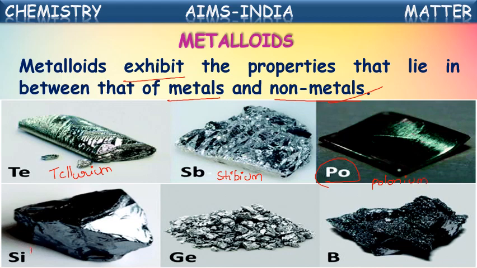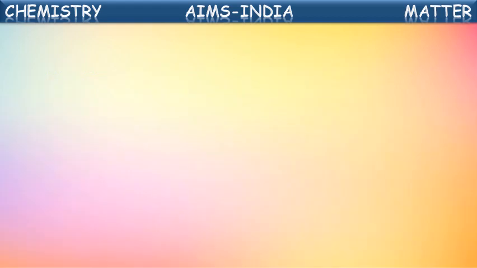These are elements. Silicon, germanium, and it is boron. It is silicon. See, these act as metals, and they also act as non-metals. Like, they show both the properties. That's why these are said to be metalloids, not a metal, not a non-metal. These are said to be metalloids. Like these are some of the examples for metalloids.